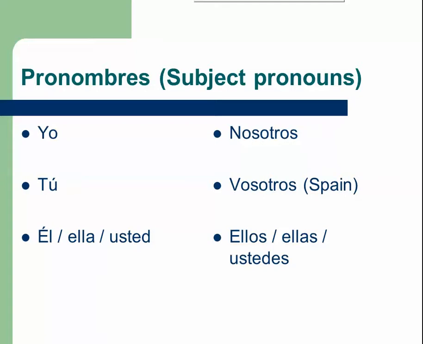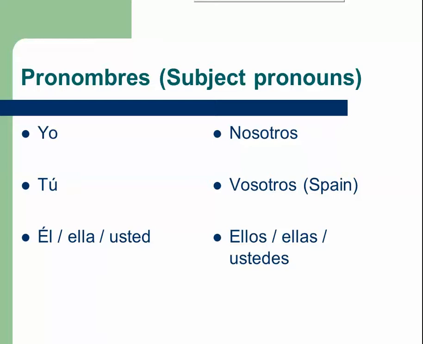What is the subject of a verb? The subject is the person who does the action, not the topic of the sentence. Okay, so it's the person who's doing whatever the verb is. So like, if I am eating, then I am the subject. If Bob is playing, then Bob is the subject.